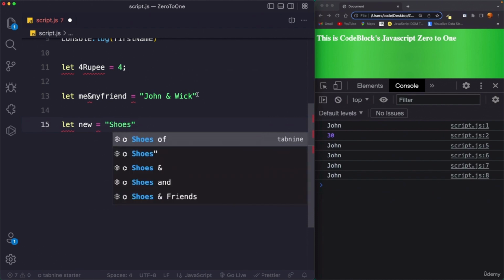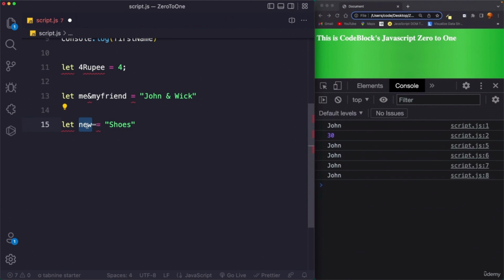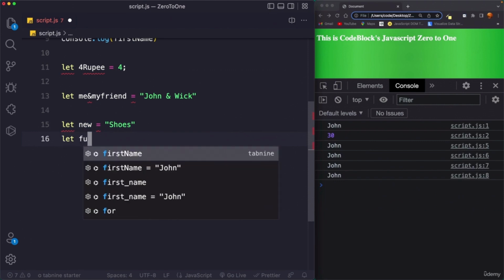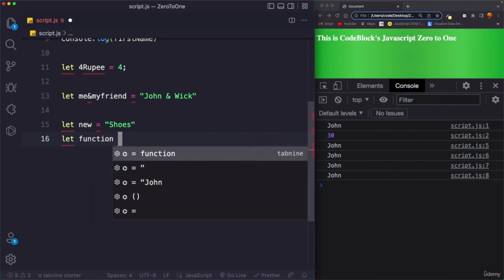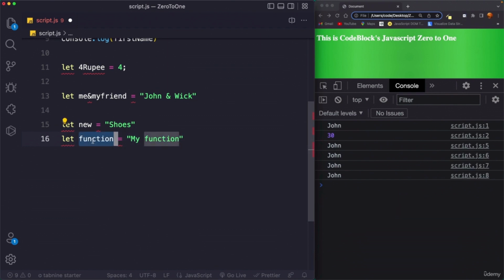This is not allowed. Why? Because new is a reserved keyword and we are going to talk about new a little bit later. Similarly, you cannot use something like this. You can say let function equals my function. This cannot be done because function is a reserved word in JavaScript.